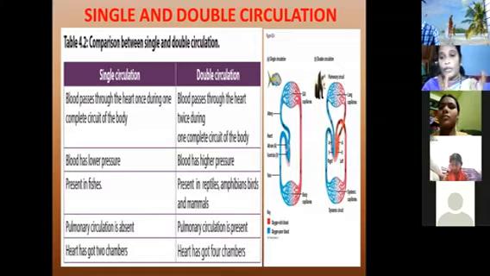How is blood sent to the lungs? This is helped by the pulmonary vein and pulmonary artery. The pulmonary vein circulates the oxygenated blood. Same like that, the